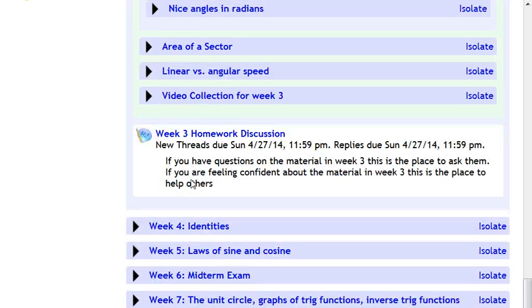In each week, there's always a homework discussion as well. This is the week 3 homework discussion. Sometime during week 3, you should come onto this homework discussion and either ask a question about one of the homework problems, or maybe something that you saw or read in the content up here. If you have a question, this is your place to ask it. If you don't have a question, then this is your place to come in and maybe help someone who does have a question.